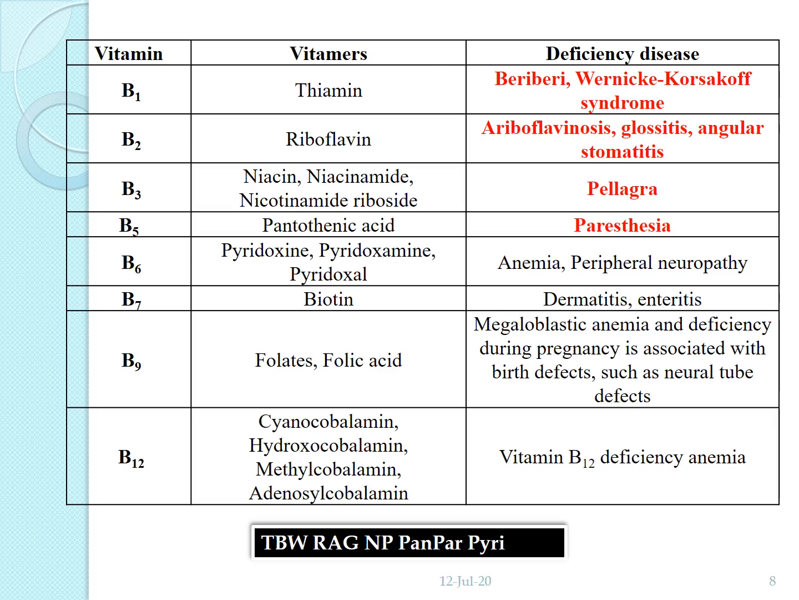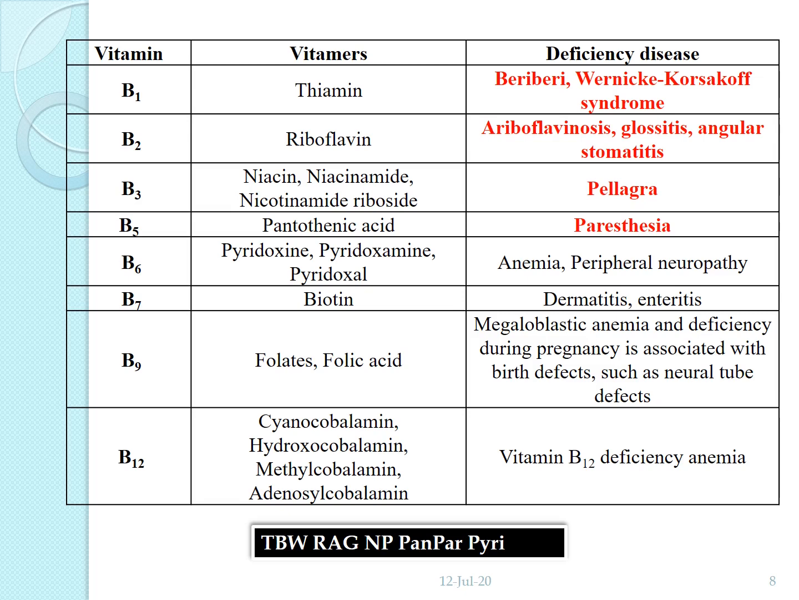Then B9. B9 is called folic acid or folate, and its deficiency causes megaloblastic anemia, and deficiency during pregnancy is associated with birth defects such as neural tube defects, which occur due to the deficiency of folic acid or folates. Then B12. B12 is called cyanocobalamin or hydroxycobalamin or methylcobalamin or adenosylcobalamin, and the deficiency disease is especially anemia.